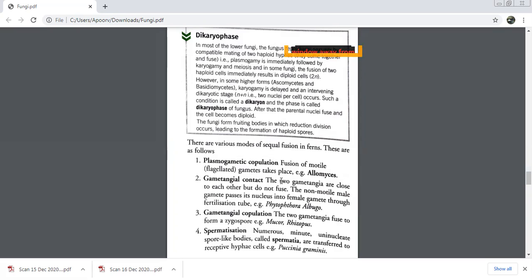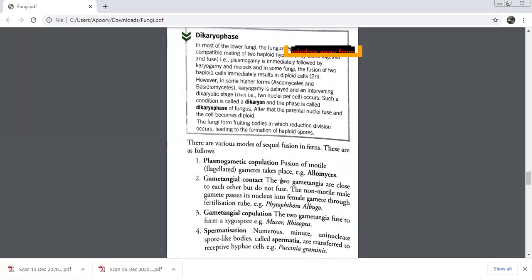What is gametangia? Sex organs which produce gametes. Okay, fine. Which is the third one? Gametangial copulation. Good. What is the difference between gametangial copulation and gametangial contact? In gametangial contact, fusion of two gametangia is not performed, and in gametangial copulation, gametangia fuse to form zygospore.